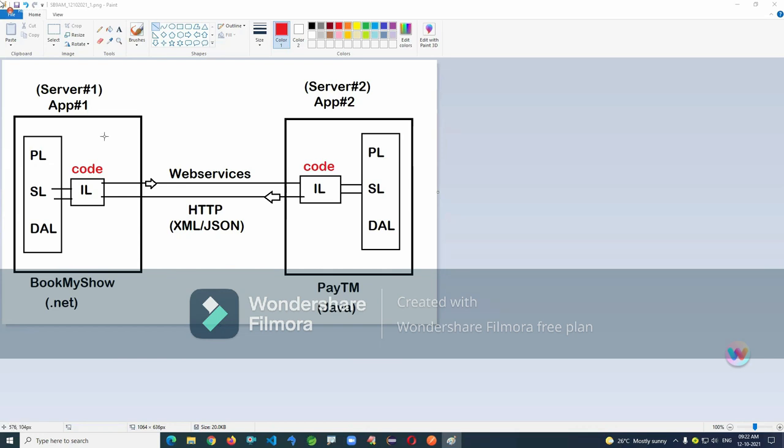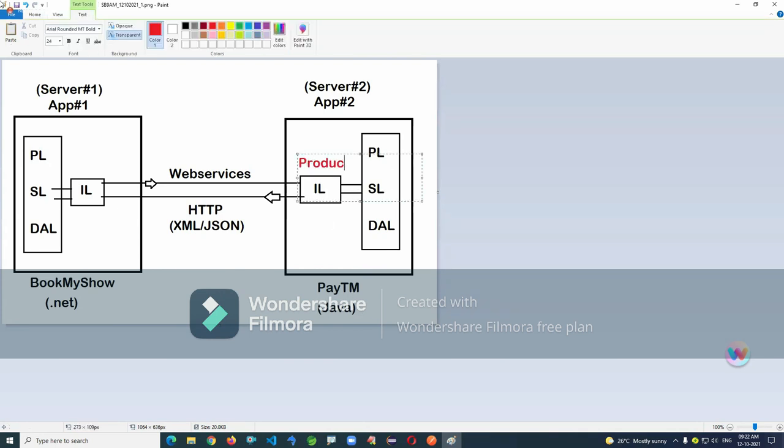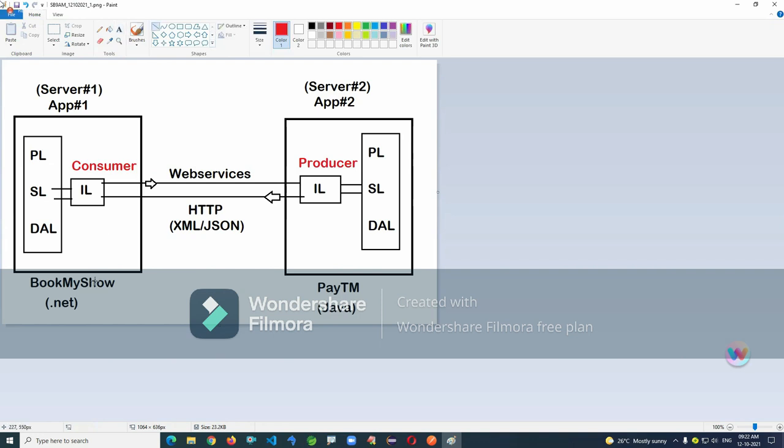So the point I want to say, one application is using another application's services. Of course, Paytm also can book a ticket, but that's a secondary scenario. In this example, BookMyShow is using Paytm, so I'm calling Paytm the producer, and BookMyShow the consumer. Point to be noted: one application will be using another's service. The service provider is called the producer.